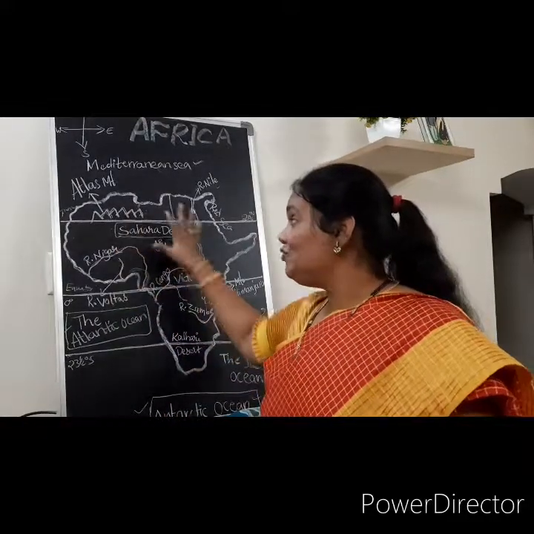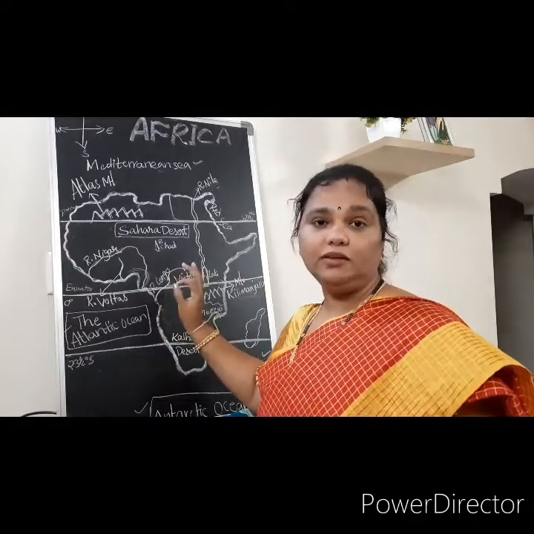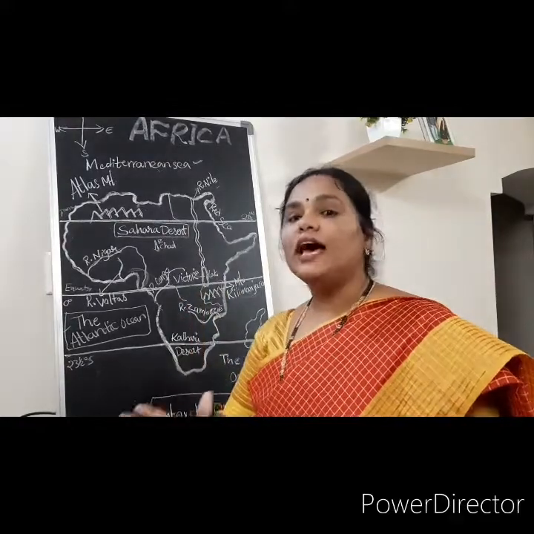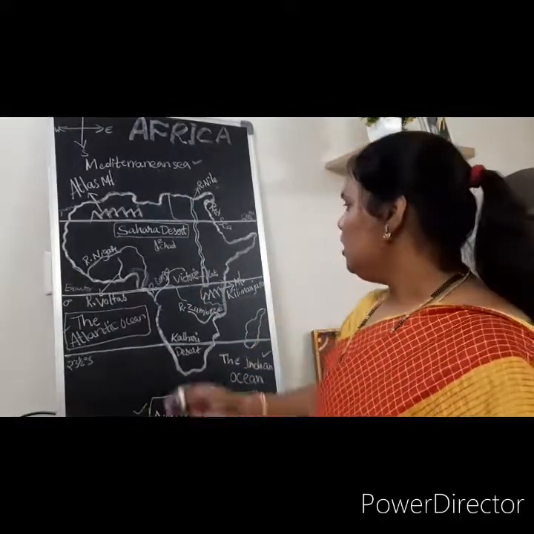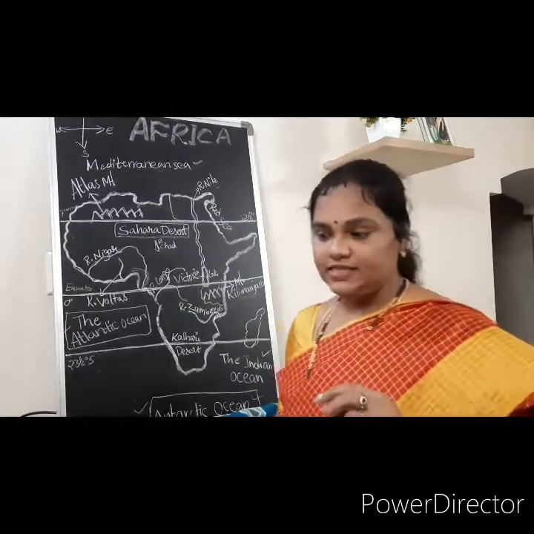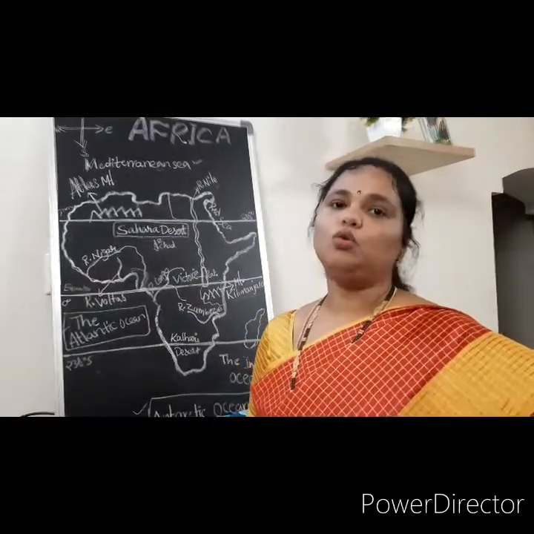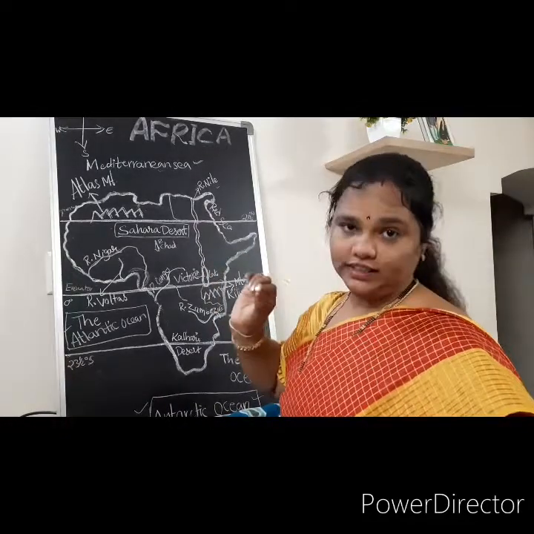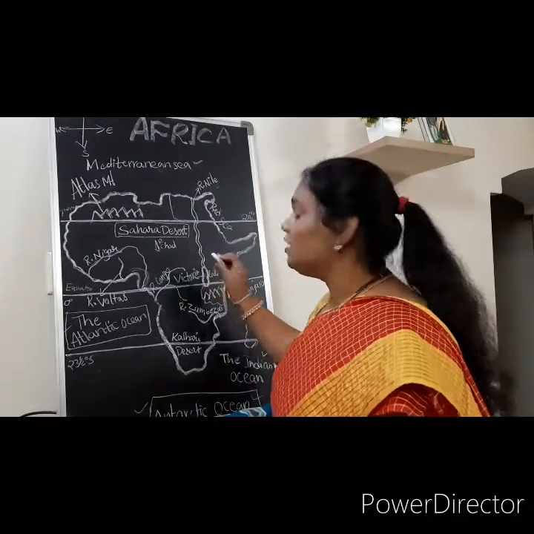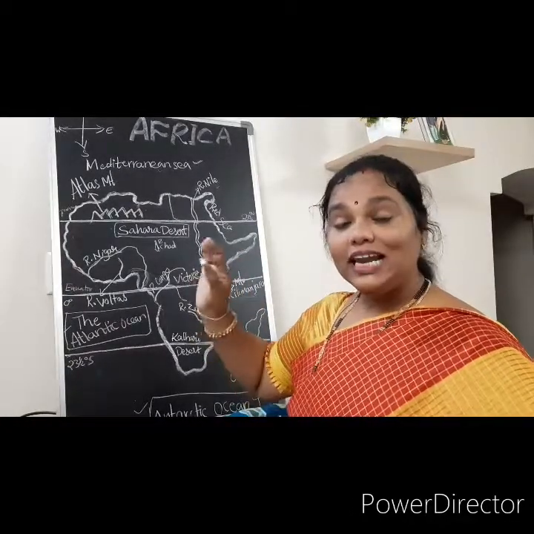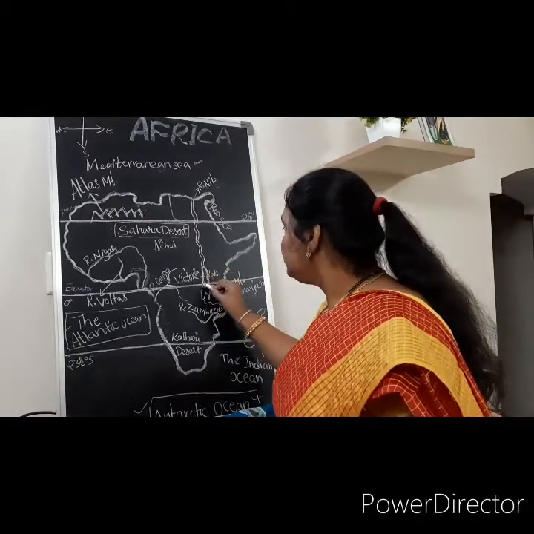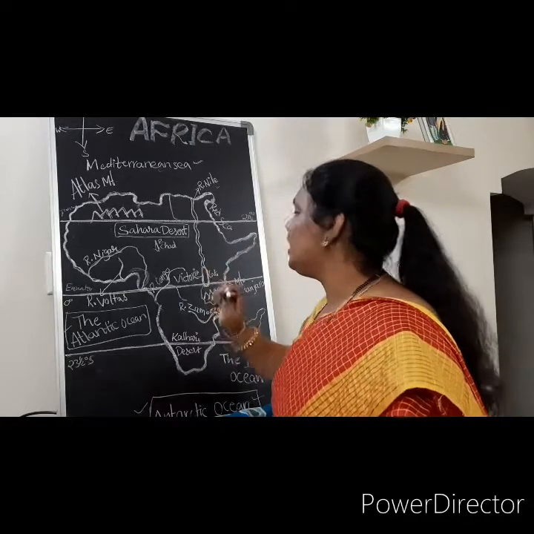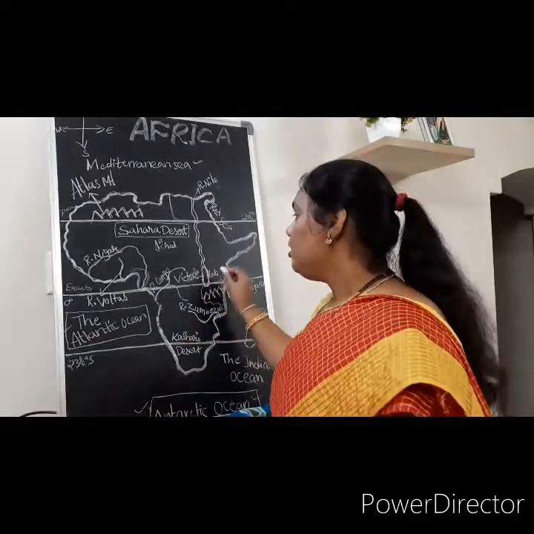This vast plateau, 85 to 90% of Africa, consists of very narrow valleys, children. Here and there many narrow valleys are present, filled with pure water, and they form lakes. For example, this area is Lake Victoria.